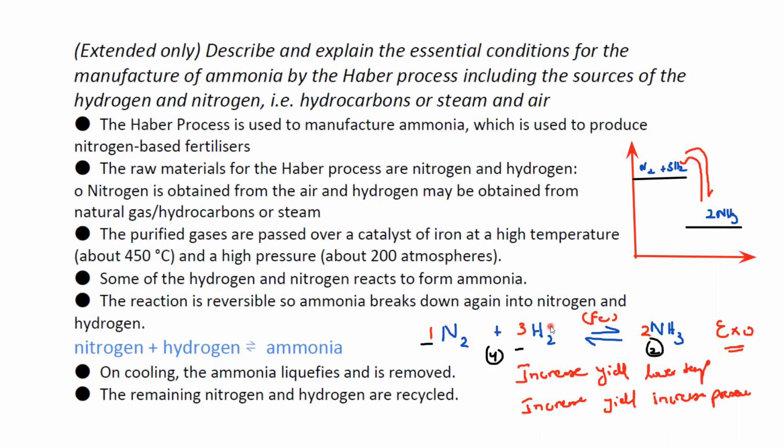And from where can we obtain hydrogen? It is from hydrocarbons or from steam. We can produce hydrogen. When we mix nitrogen with hydrogen, it will form ammonia. And the important thing is the reaction conditions. Iron is used as a catalyst.